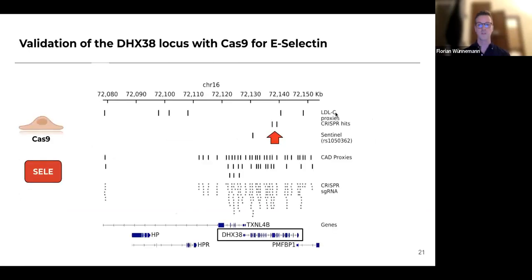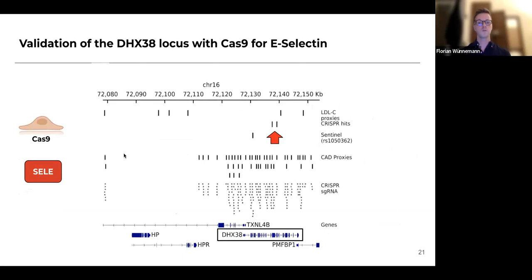Now, the second locus that I want to talk about is DHX38, and it's a more difficult story that is not as straightforward as FES and furin. As I said, we have a sentinel SNP that overlaps the DHX38 ORF, and then we have two SNPs that we found overlapping coding exons of DHX38. So in this context, Cas9 is likely cutting the coding exons of DHX38, causing loss of function of DHX38, and that is probably conferring the effect that we see in our screens.